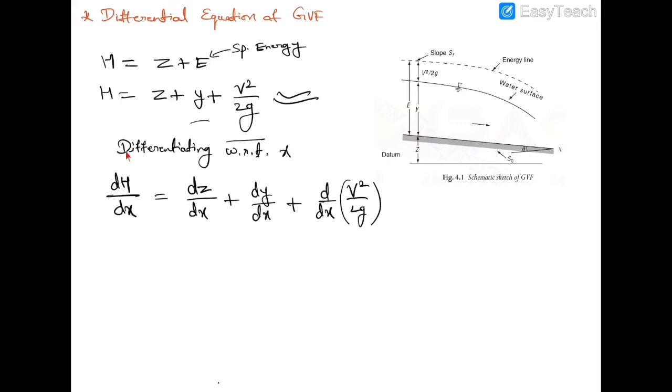This is the slope of total energy line, and we are looking at this section. Suppose at this section the slope of the energy line is S_F,